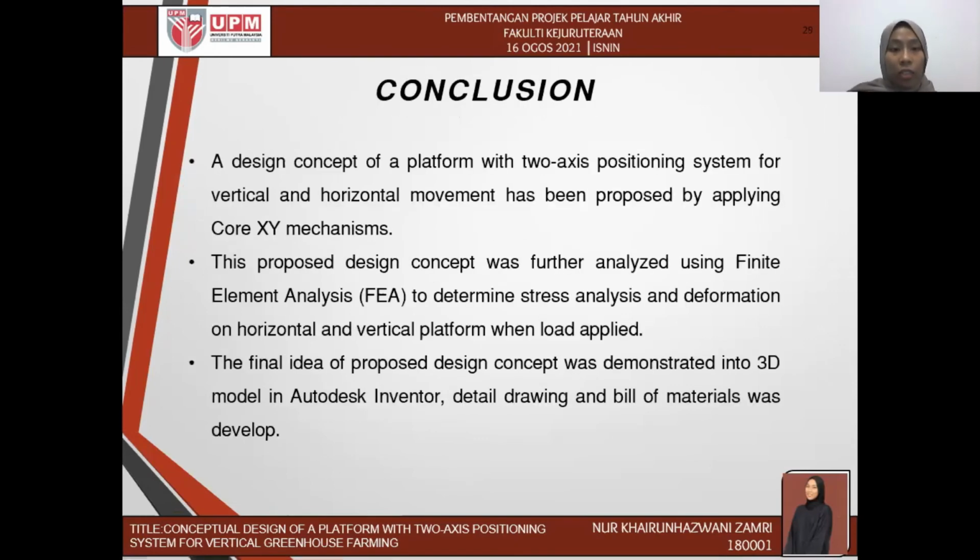As a conclusion, the design concept of the 2-axis system with vertical and horizontal movement has been proposed by applying a coaxial mechanism. This proposed design concept was further analyzed with finite element analysis to determine the stress and deformation on the horizontal and vertical platform when load is applied. So the final idea of the proposed design concept was demonstrated in a 3D model in Autodesk Inventor, detailed drawings, and the bill of materials was developed.